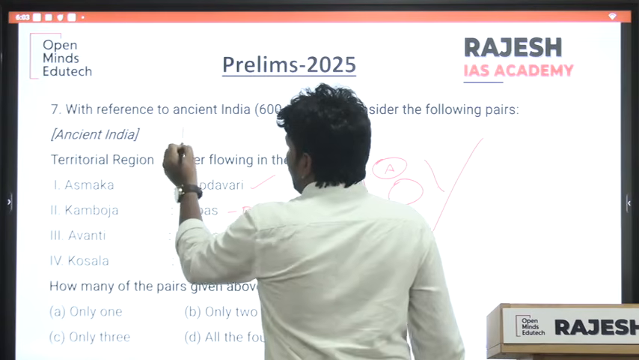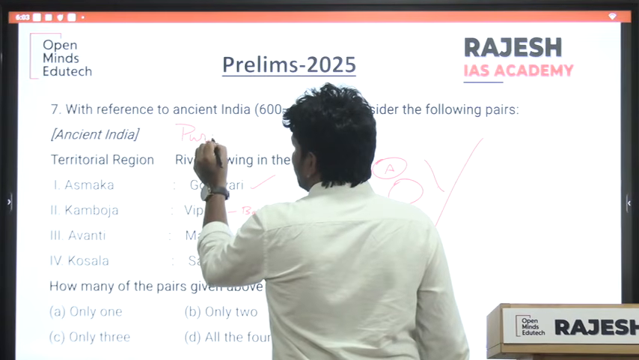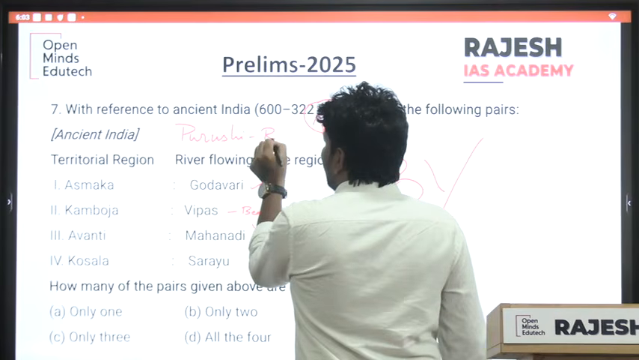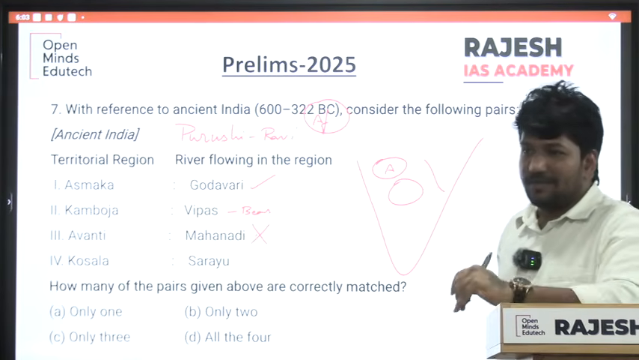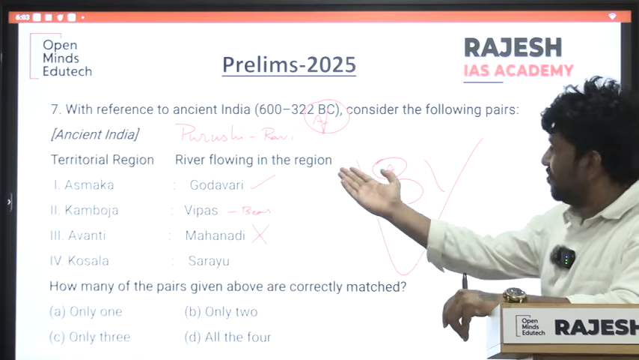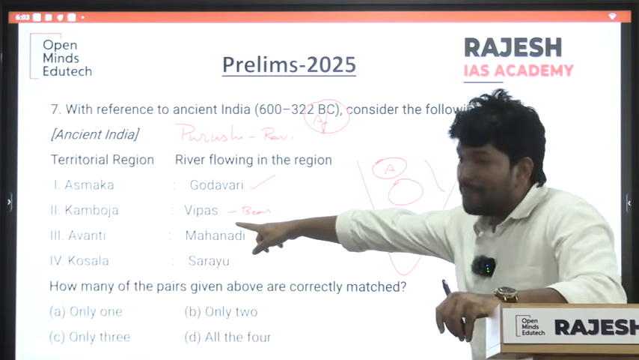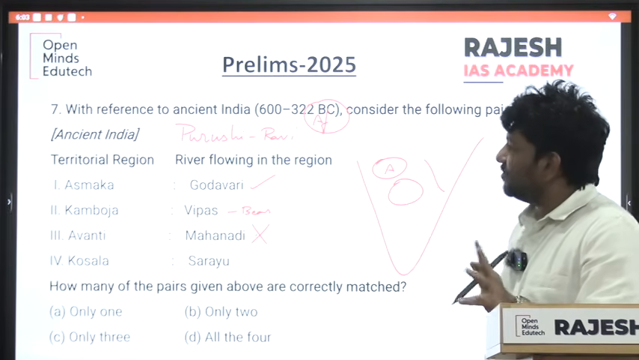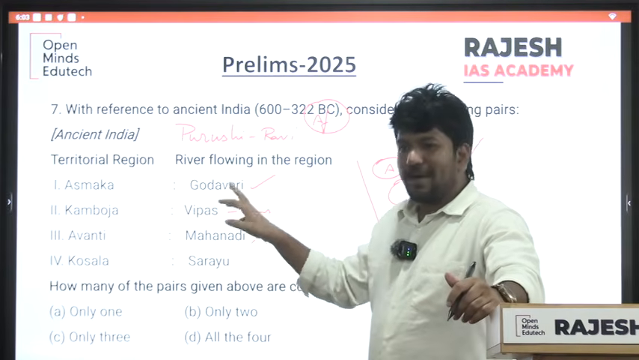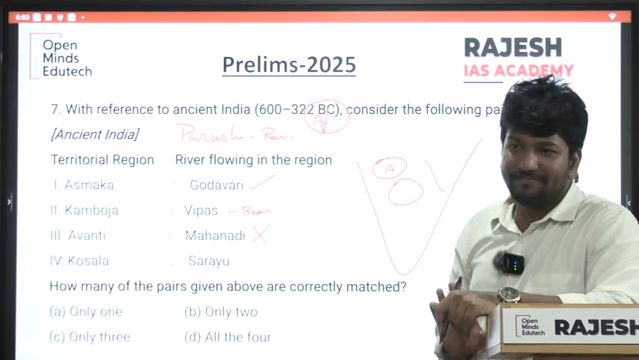See, many of the people know about Purishani river. Purishani means Ravi. Many of the people know about Purishani because of the Battle of 10 Kings and all. But they don't know Vipas. This is very difficult. And next, if you know Purishani, you know that Vipas is also part of the Indus River system.